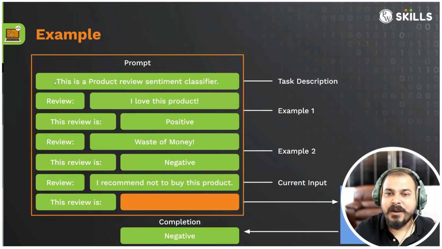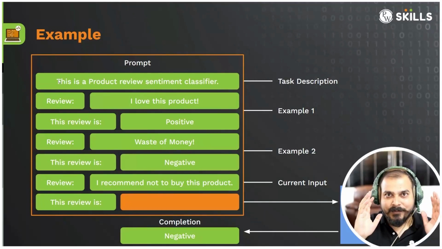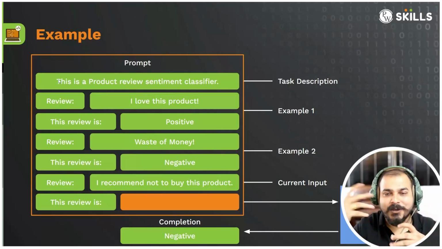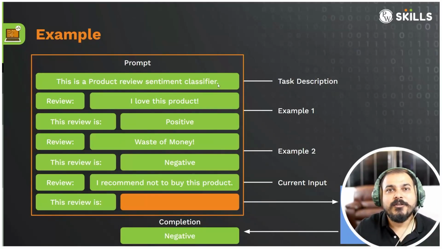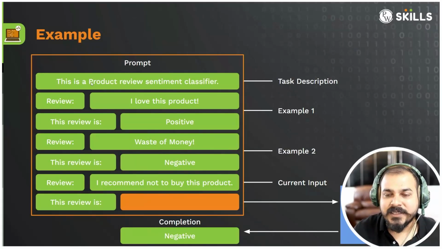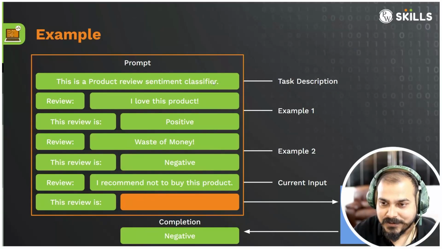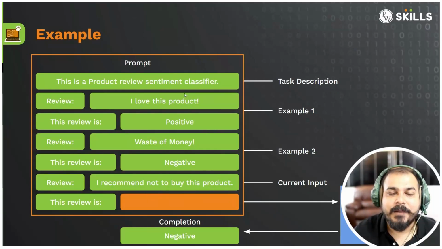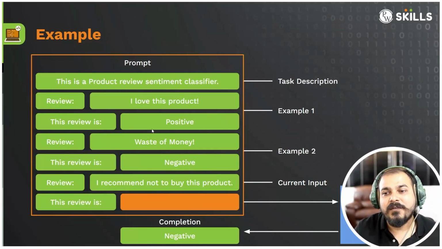And here I'm giving a prompt saying that, okay, I'm telling ChatGPT, let's say, or I'm telling Google Bard, this is a product review sentiment classifier. Okay. And then separately, I provide this review. I love this product. Now, this is the example, and I'm saying that, okay, ChatGPT, act like a product review sentiment classifier. And this is the text that I'm giving. I love this product, and you need to tell me whether this is a positive review or negative review. So the review is positive. This kind of output will come probably from ChatGPT.